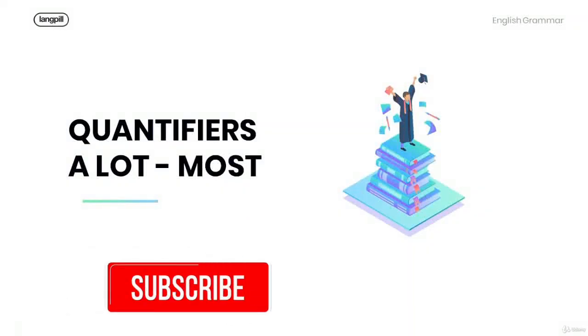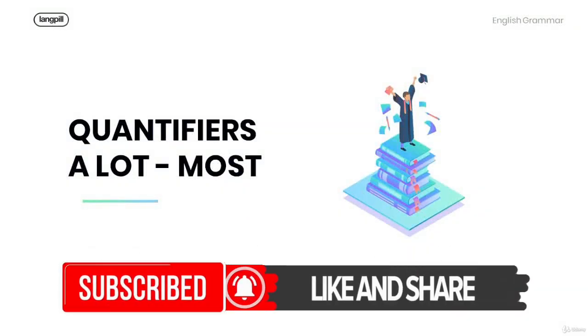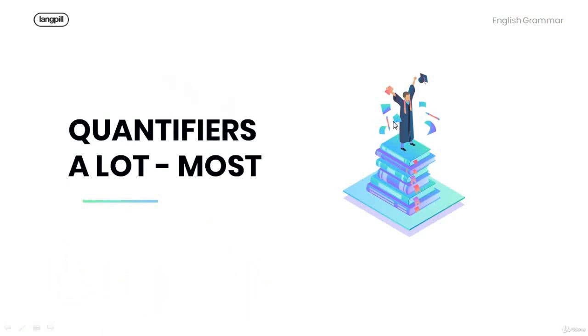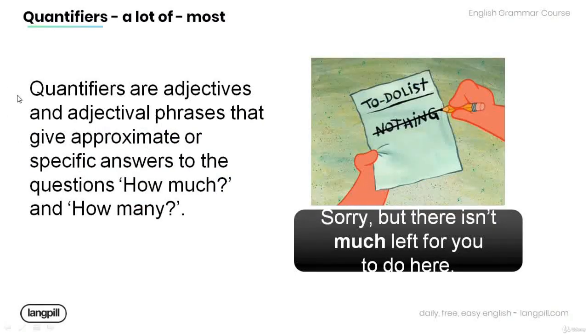Welcome to this tutorial. Today, we're going to talk about the quantifiers a lot and most. Let's get started. Remember that quantifiers are adjectives and adverbial phrases that give approximate or specific answers to the questions how much and how many. Have a look at the example below.